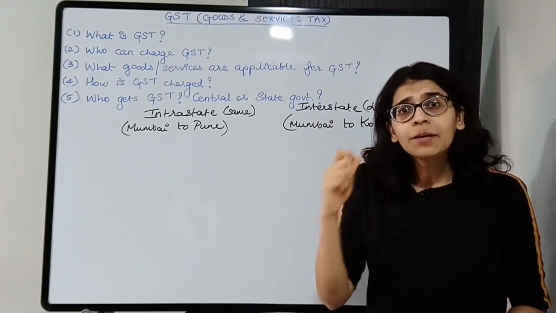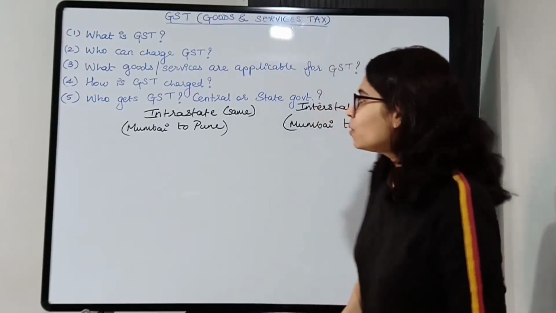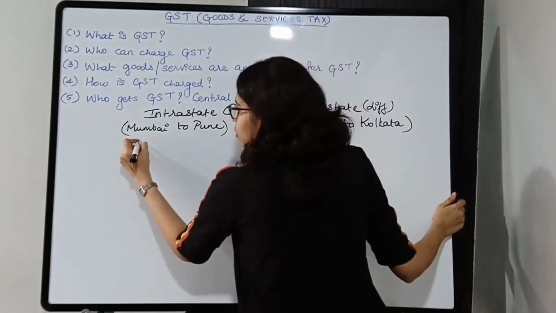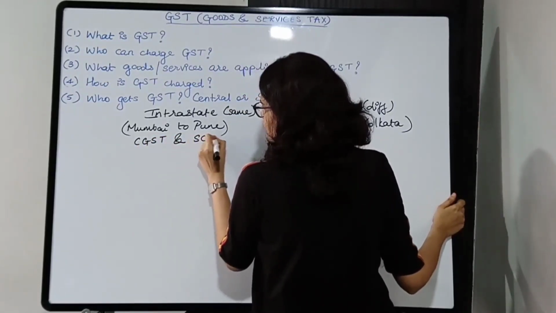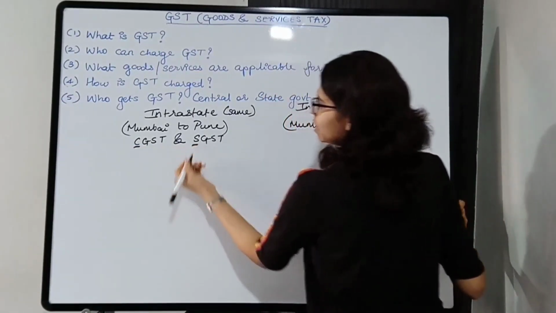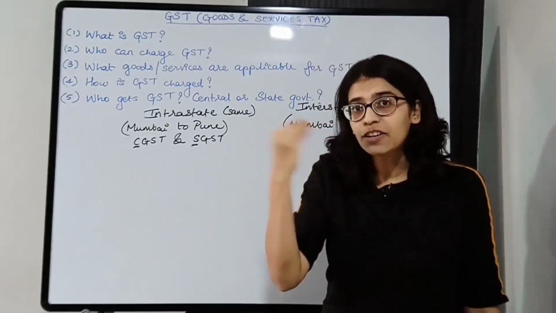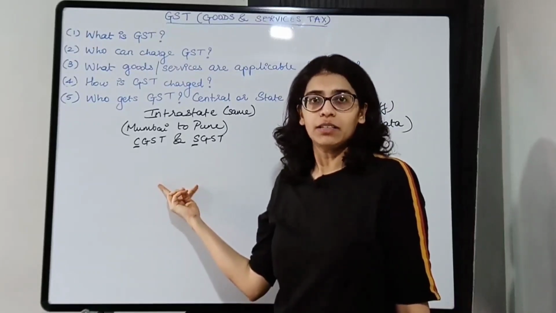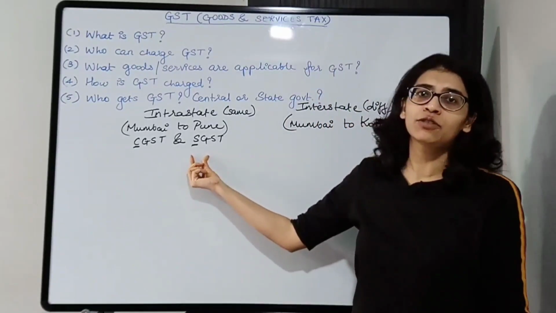So what type of GST will be applied? Who will get the GST? Now here, when it is within the same state, it will be CGST and SGST. C stands for central and S stands for state. So whatever is the rate of GST, let's say 5%, you will divide it into two equal parts. 2.5% goes to central and 2.5% goes to state.